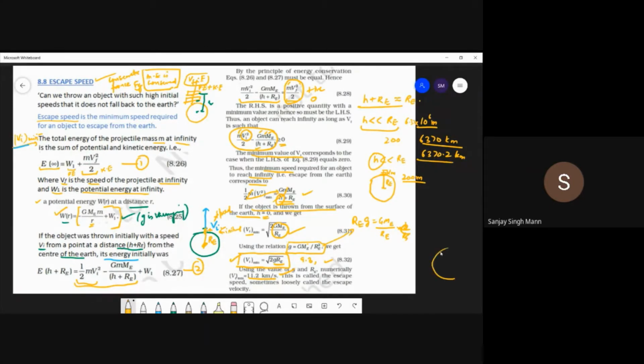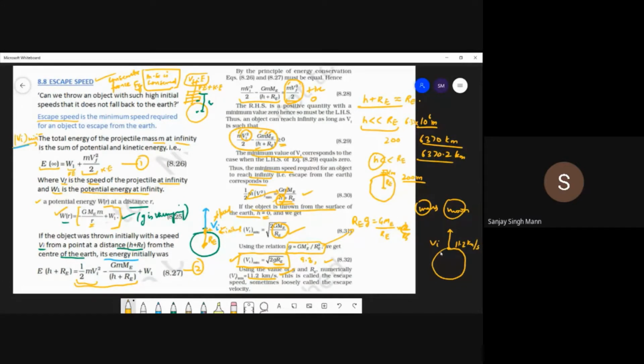So this is my Earth, and I have a satellite. We launch the satellite, and this is the velocity when the satellite is launched. That velocity is vi, and it should be greater than 11.2. If you want it to escape, if you want to go to the moon or to Mars, then the minimum velocity must be 11.2 kilometer per second.